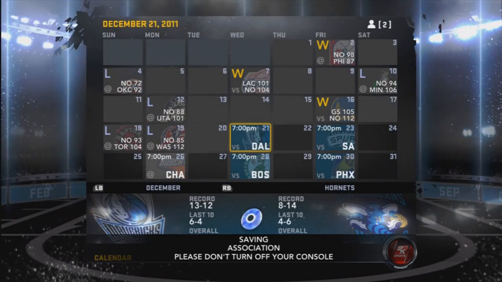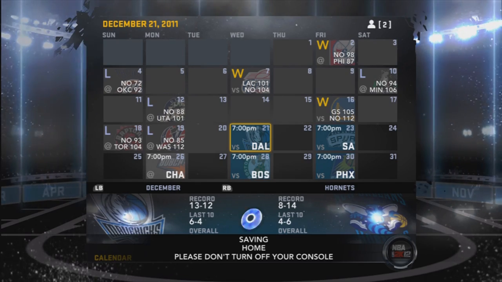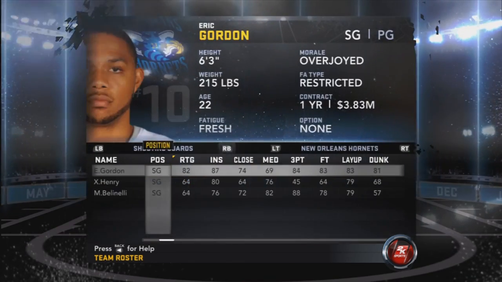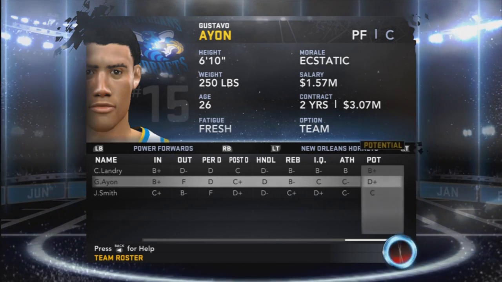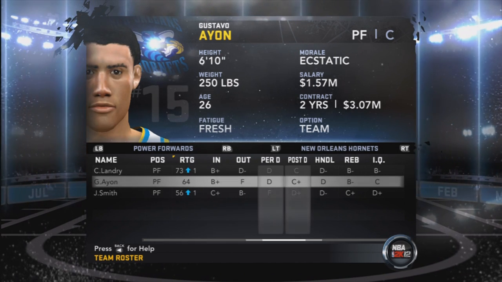Maybe I'll change it. And another thing. If I try to edit a player, like click on them and edit player, because I wanted to see if I could cheat a little bit without telling you guys, and increase Gustavo Ayón's potential, because I think right now it's a D+. Oh yeah, which by the way, I never look at these stats. These stats are just garbage.